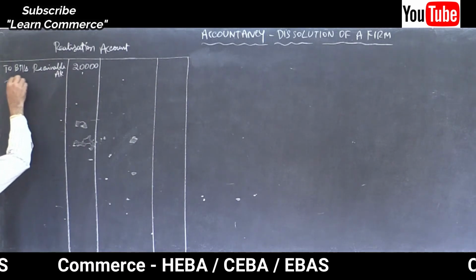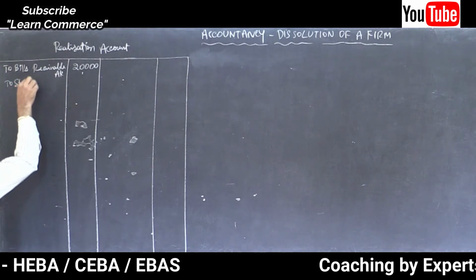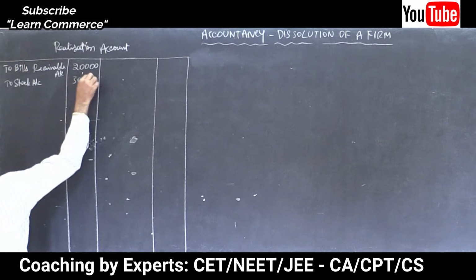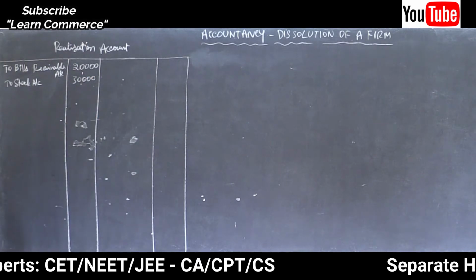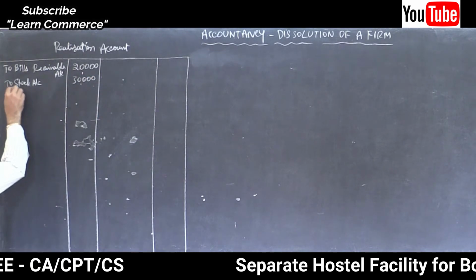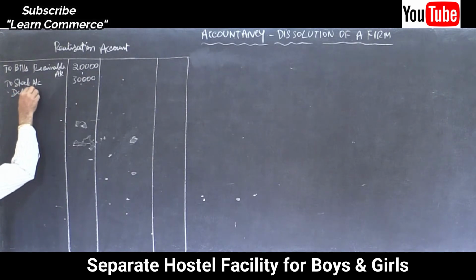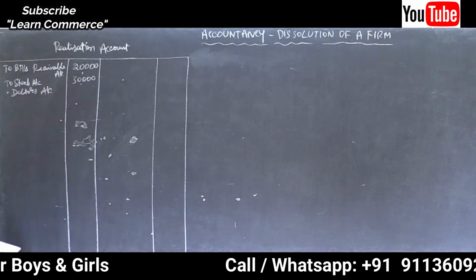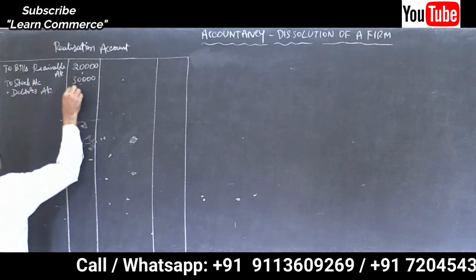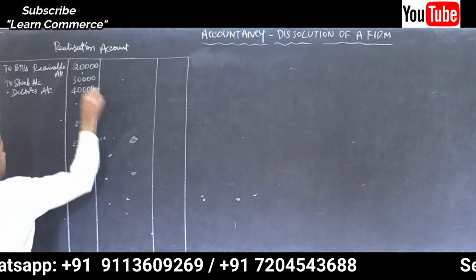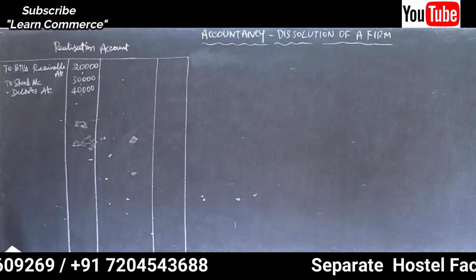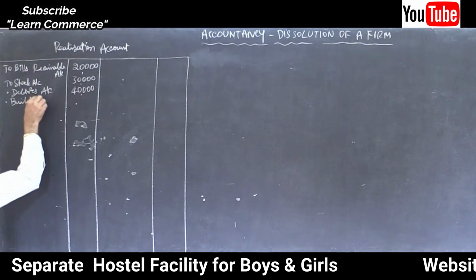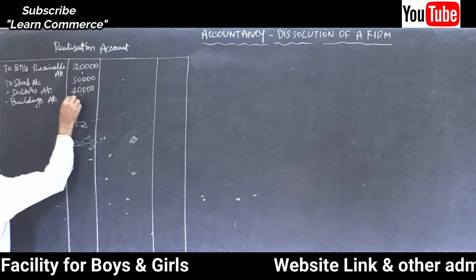To debtors account, 40,000. Buildings, 50,000.